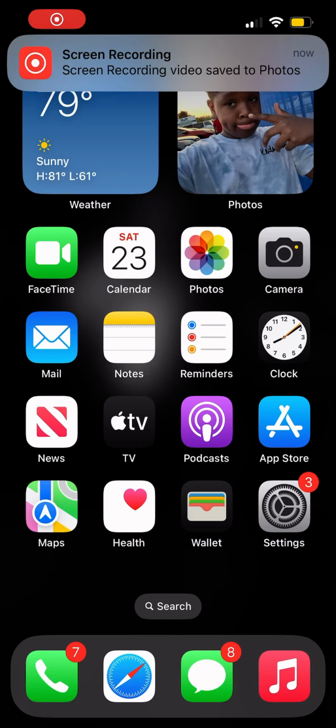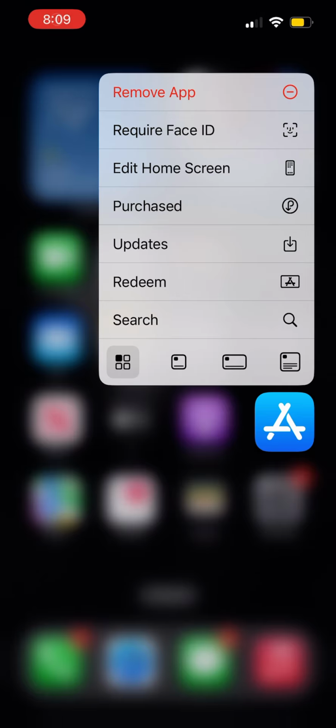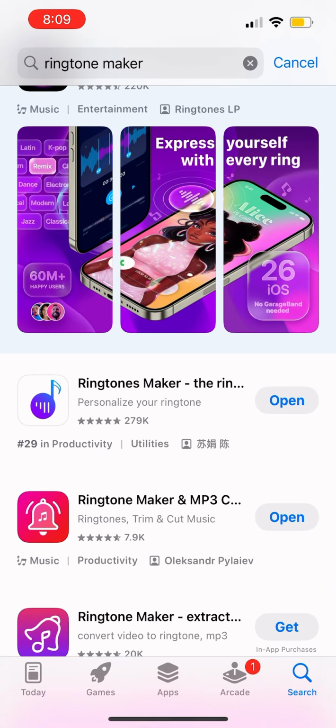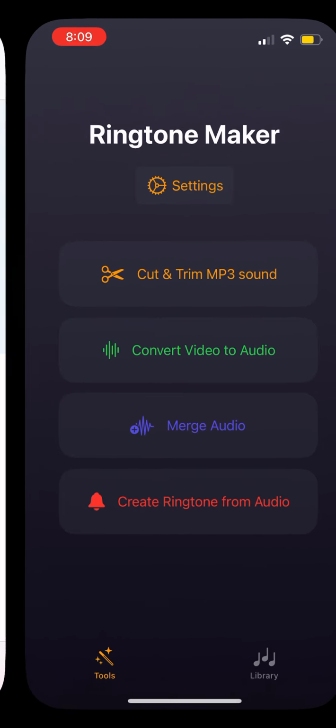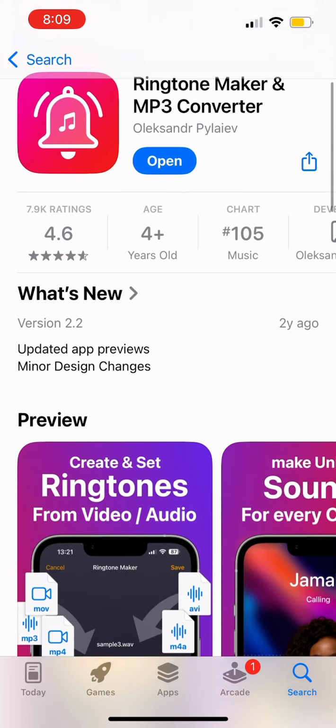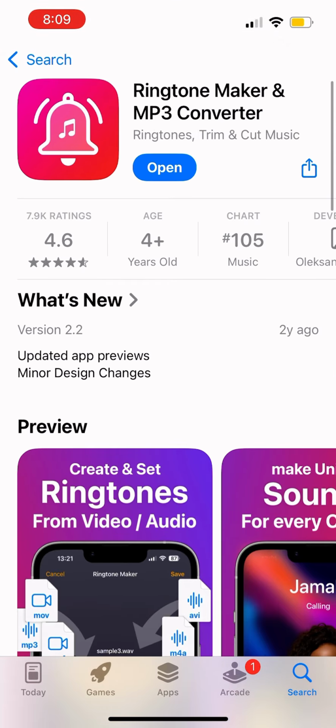Alright guys, I'm gonna be teaching you how to make any ringtone. So go to the App Store. Yep, that's right. Press that, type in ringtone maker and look for something that says Ringtone Maker M3 MP3 converter. Now you're gonna press open.